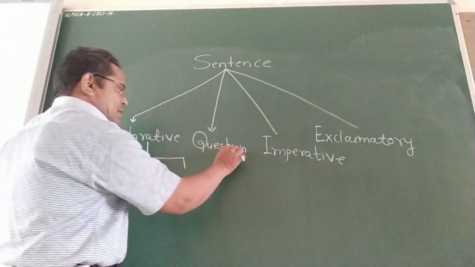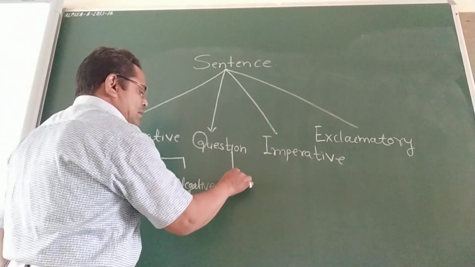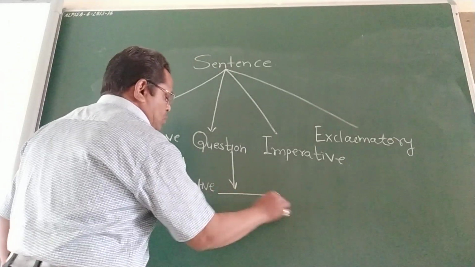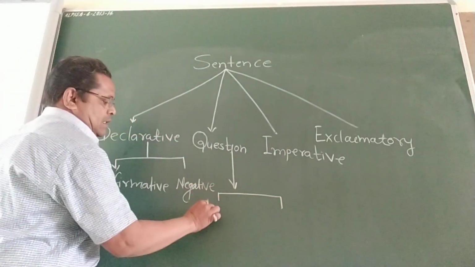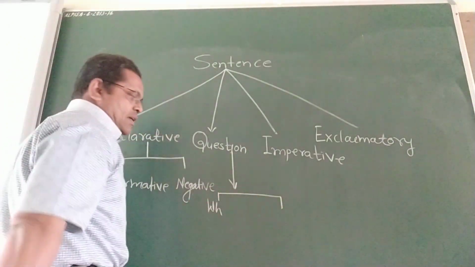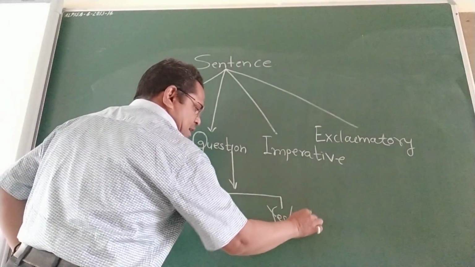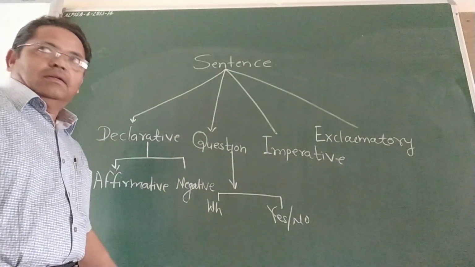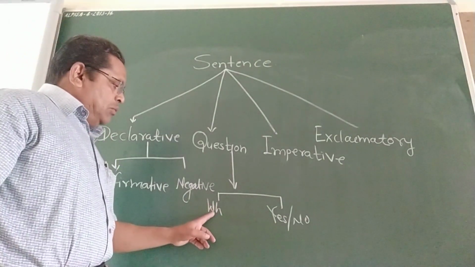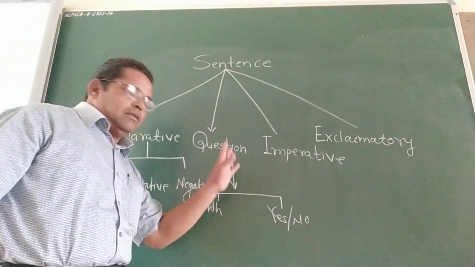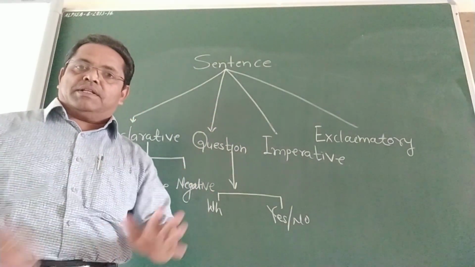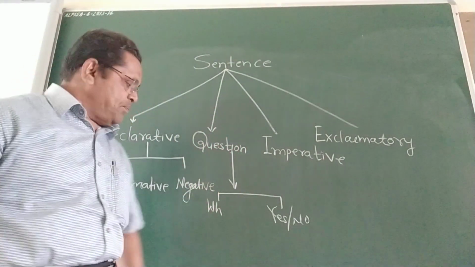Now the next is questions. There are 2 types of questions: WH questions and yes no type questions. There are other types also, we will discuss this topic separately.